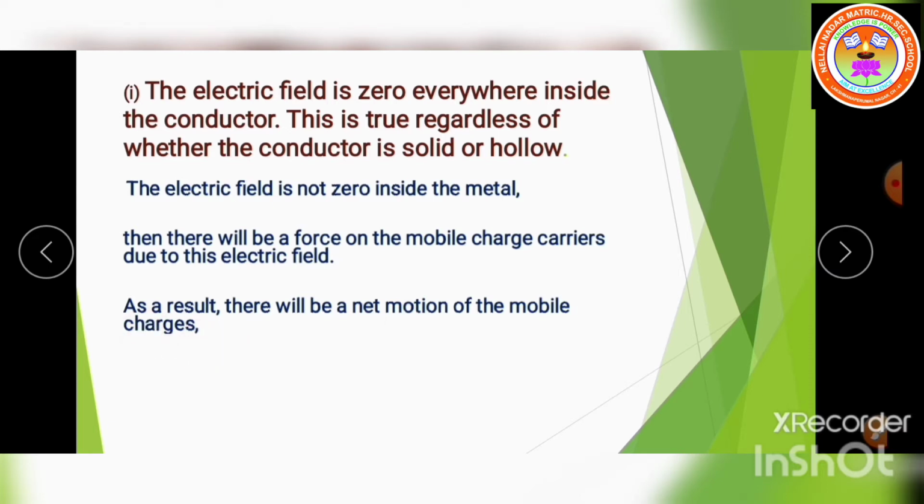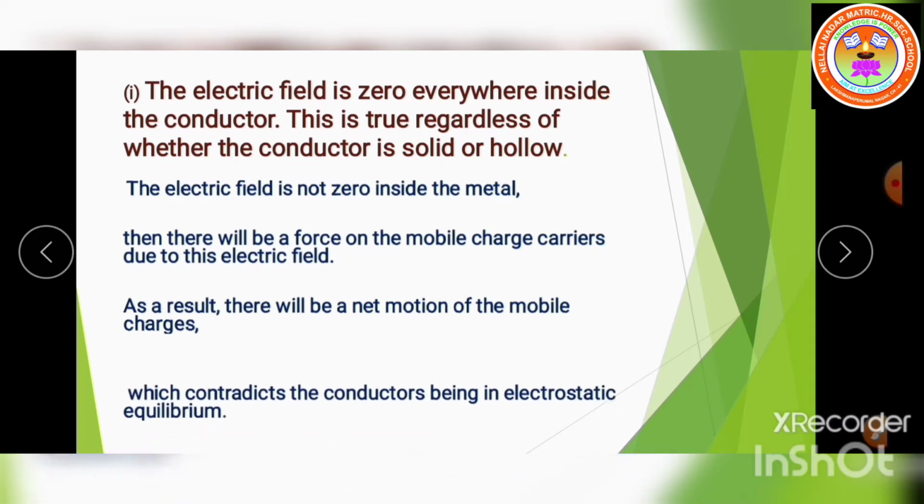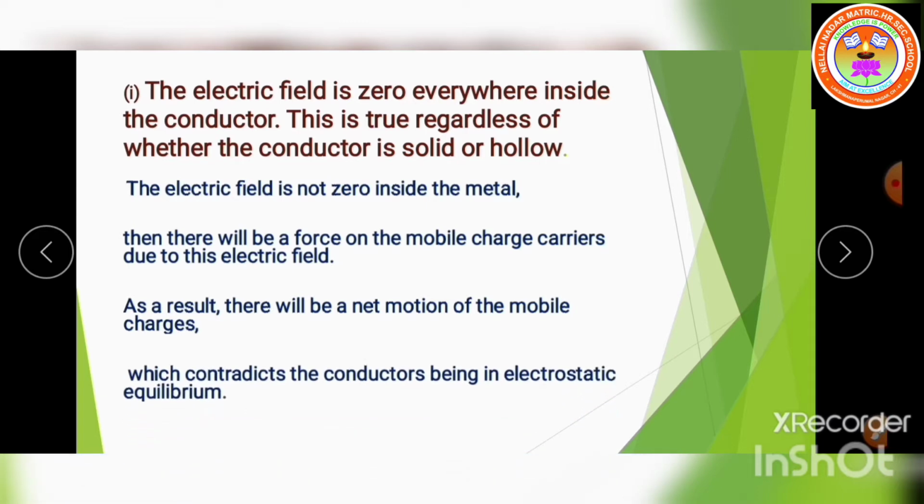Okay, so you know that this concept contradicts the conductor being in electrostatic equilibrium. So we can say that the electric field is zero everywhere inside the conductor. This we can understand by using another example.